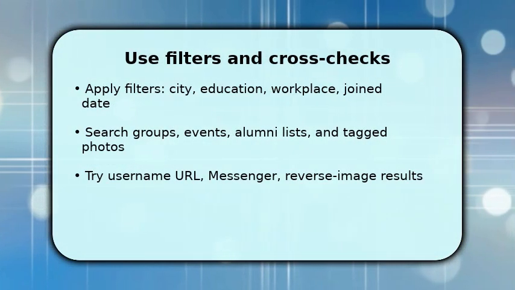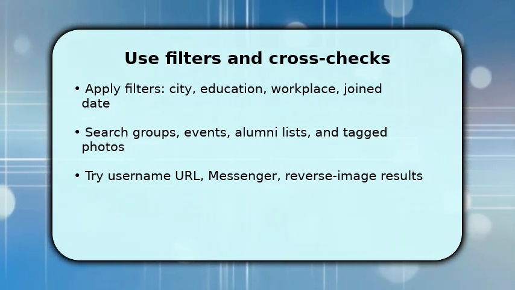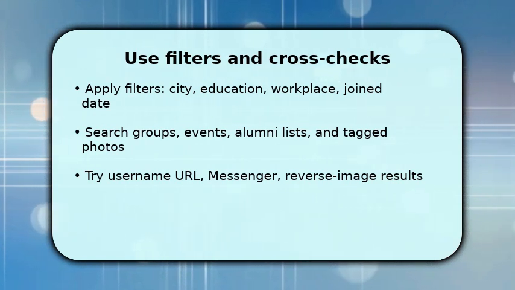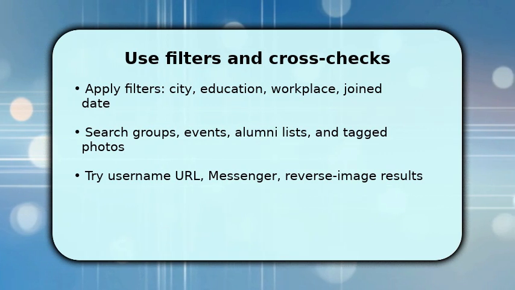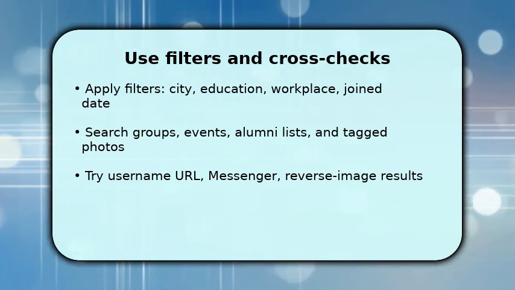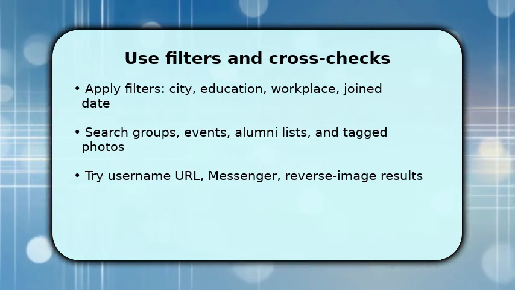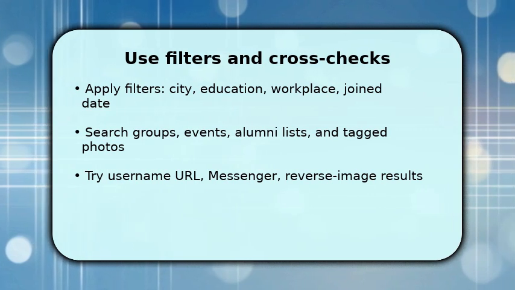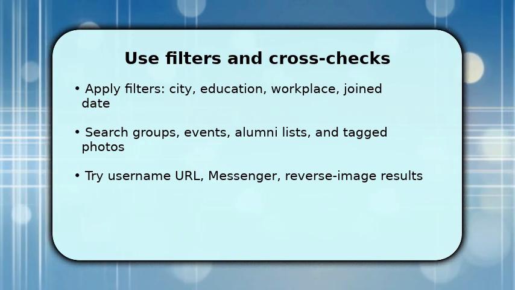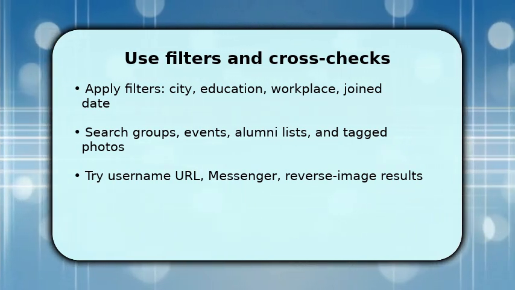Next, you dive into Facebook's middle steps. Apply filters like current city, education, and workplace to narrow dozens of hits. Once a likely match appears, check mutual friends, tagged photos, and group memberships to confirm identity. Make sure to try the username and the profile URL and paste saved photos into a reverse image search to find mirrored accounts. If you still have doubt, search other networks and public posts. Cross-checking multiple sources reduces mistaken identities and saves you future awkward messages.